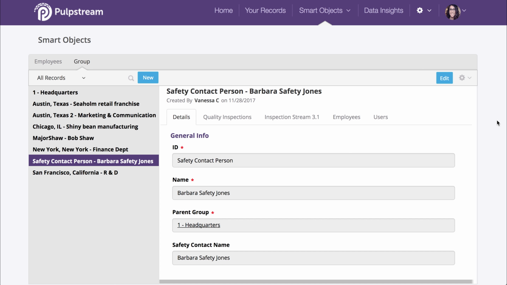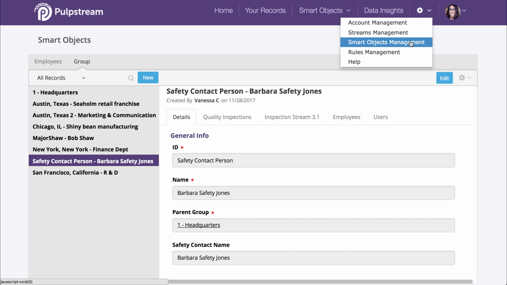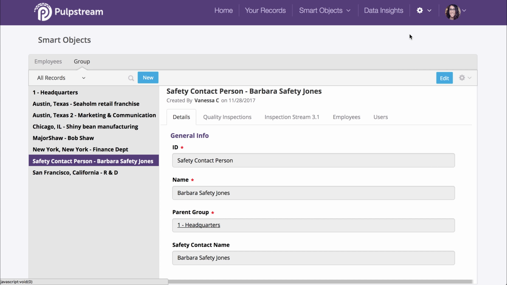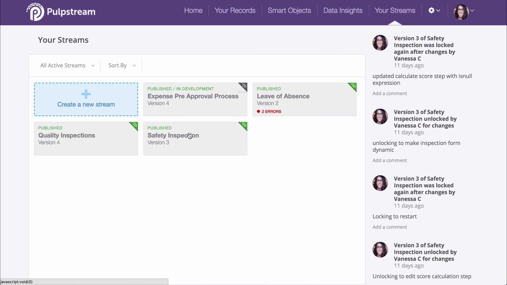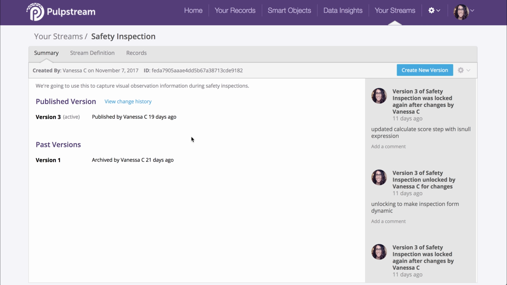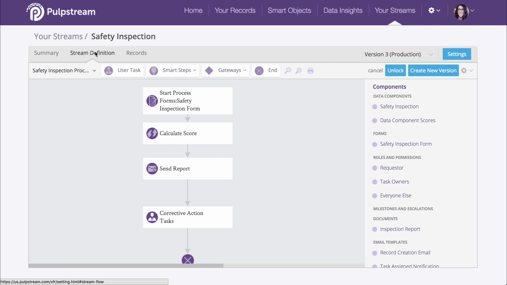Next, we need to modify our work stream to allow the user to select a location from a list of groups that are present in the system. So let's create a new version of our stream to do that, because we will be deleting the current location field and adding a new one that is of the type smart object. So go back to your stream definition canvas by going to Streams Management, back into your safety inspection, stream definition.